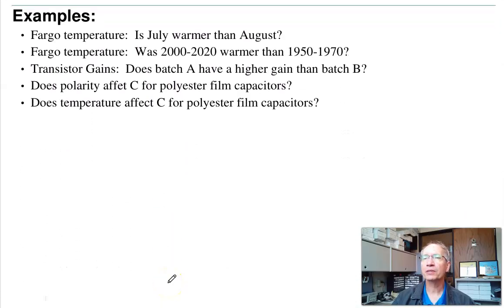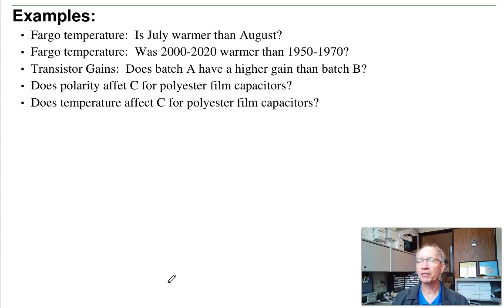I'm going to do a couple examples in this lecture. One will look at temperatures. Let's compare two different months, like July versus August. Which month is warmer? Let's look at two 20-year time spans. Is the last 20 years warmer than 1950 to 1970? I collect transistors. I've got two batches of transistors.